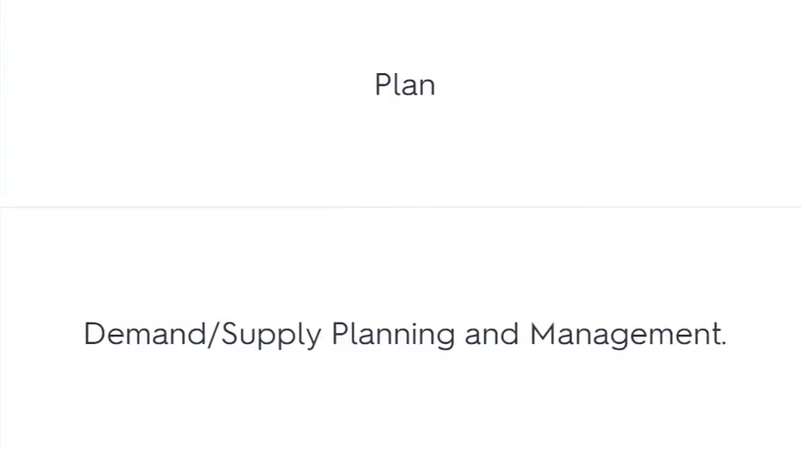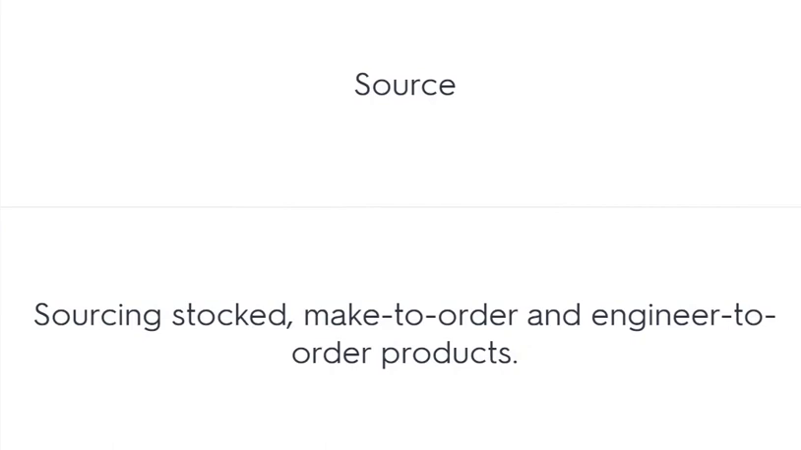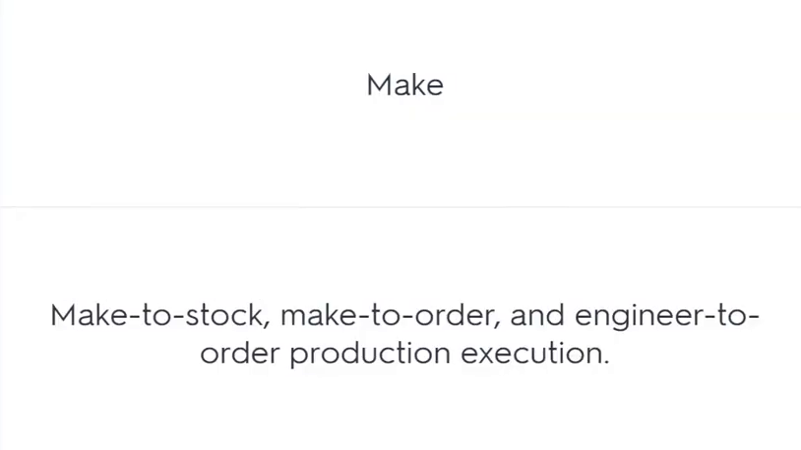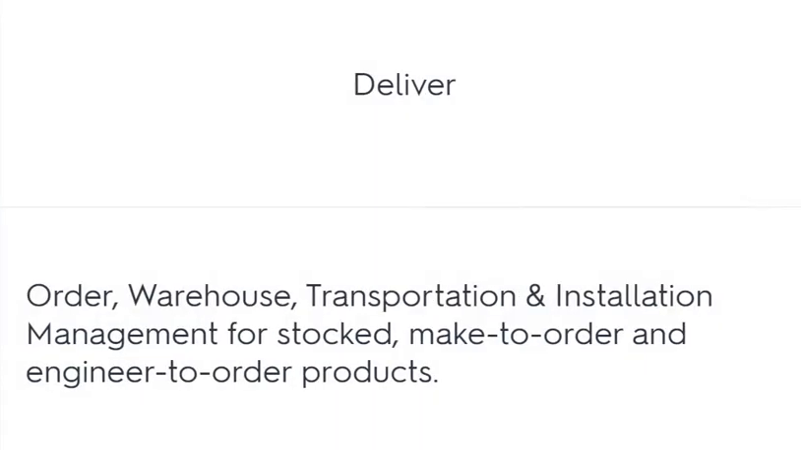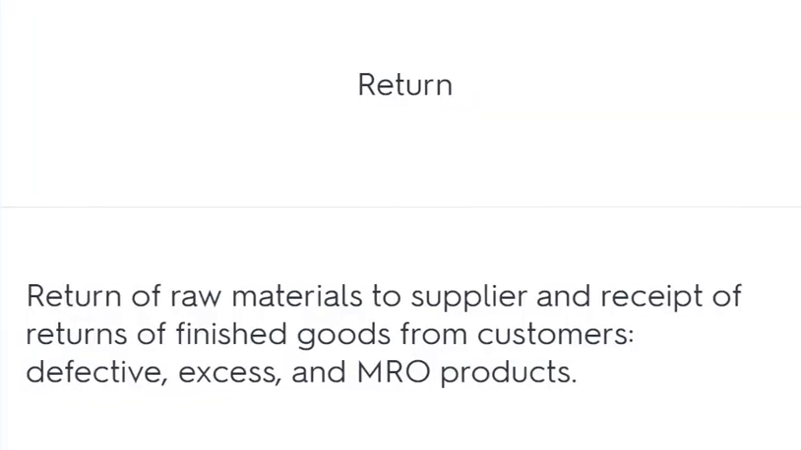Plan: demand and supply planning and management. Source: sourcing stocked, make to order and engineer to order products. Make: make to stock, make to order and engineer to order production execution. Deliver: order, warehouse, transportation and installation management for stocked, make to order and engineer to order products. Return: return of raw materials to supplier and receipt of returns of finished goods from customers, including defective, excess, and MRO products.